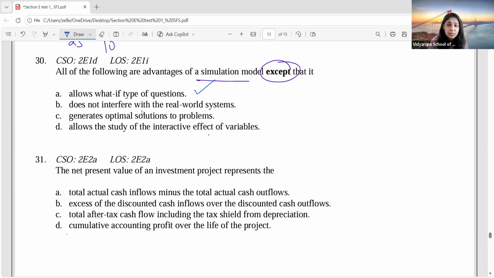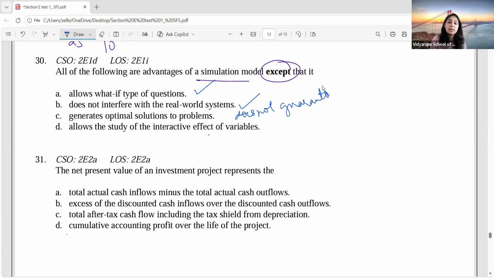Then it does not interfere with the real world system. Yes, you can experiment without affecting your actual operations because it's a software, right? So this also is an advantage. Then C is saying it generates optimal solution to problems. Now this is not an advantage. Why? Because simulation does not guarantee optimal solutions.